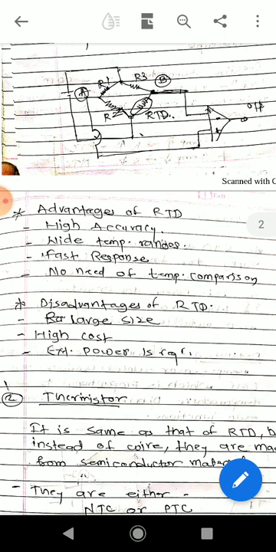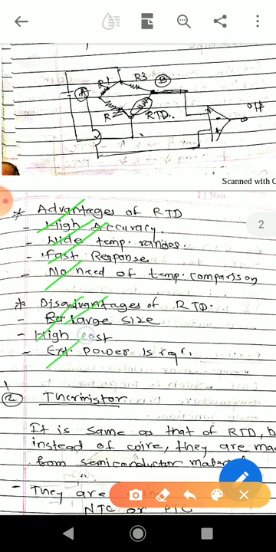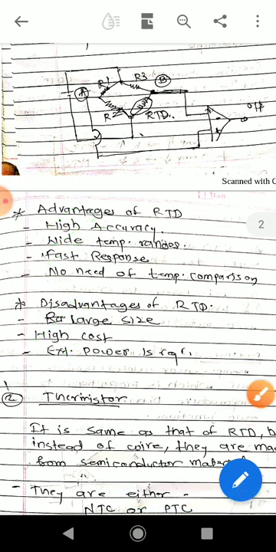Likewise, here are the different advantages of the RTD. It has high accuracy, wide temperature range and fast response. It does not require temperature compensation. It has some disadvantages as well: large size, high cost, and external power sources are required for its operation.